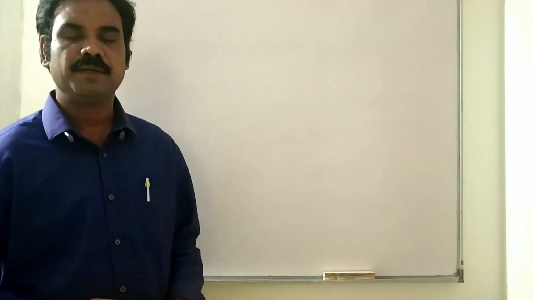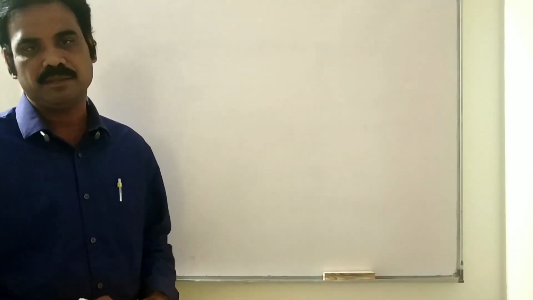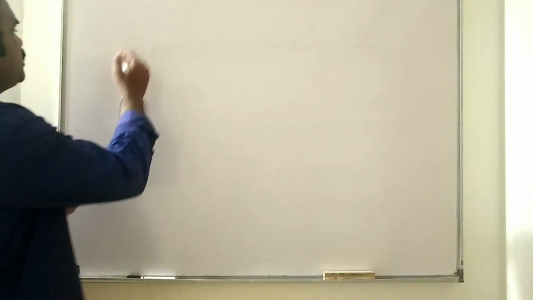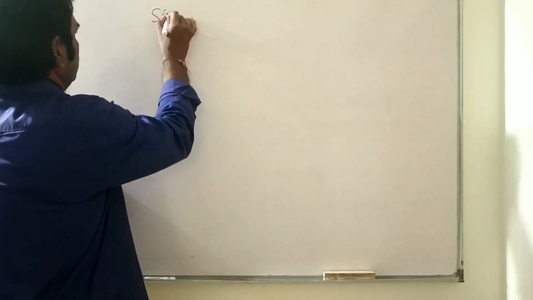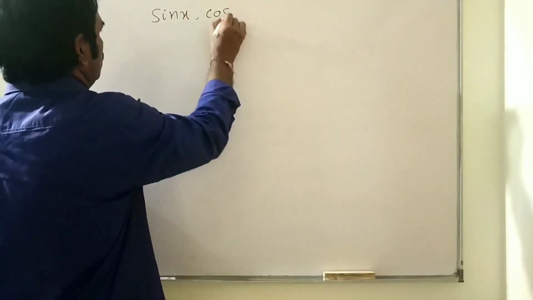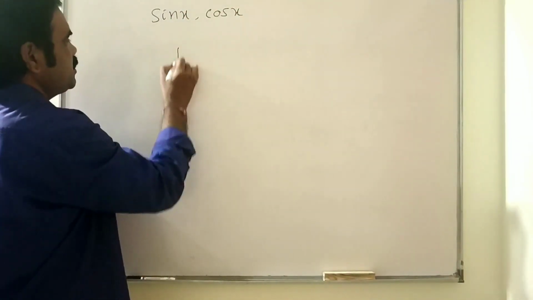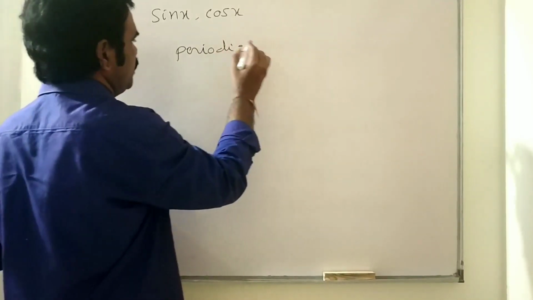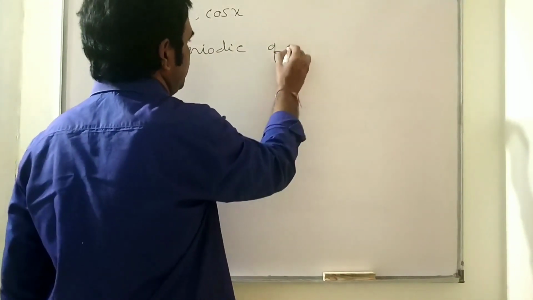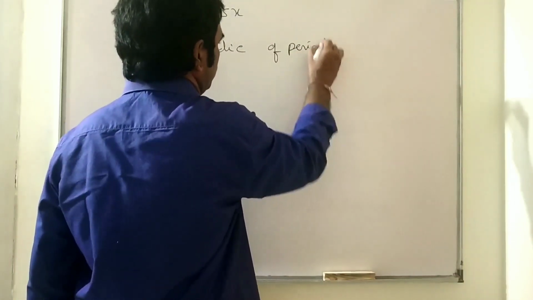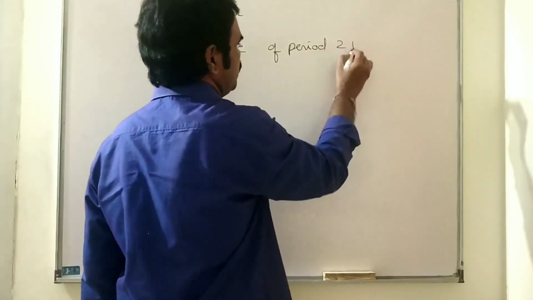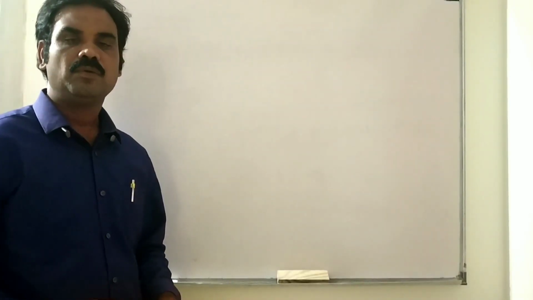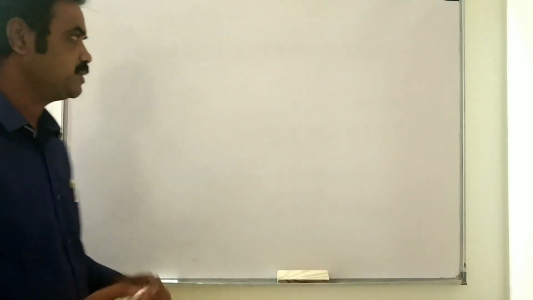Generally, the period of a function is used to mean its fundamental period. For example, sin x, cos x are periodic functions of period 2π.